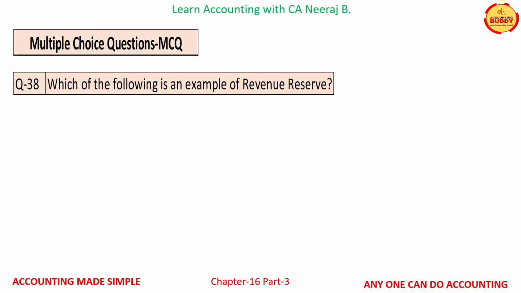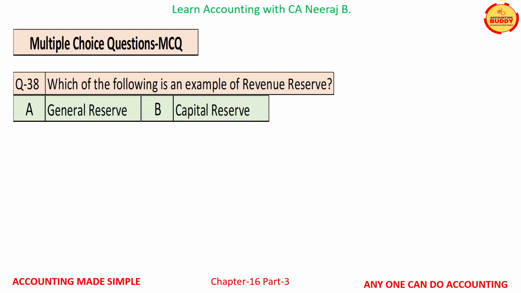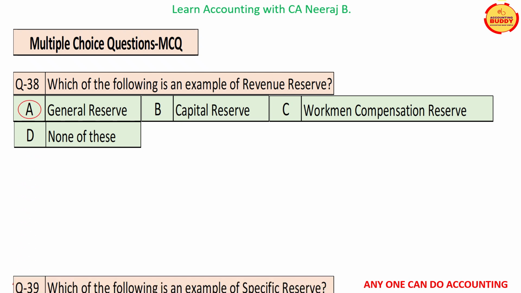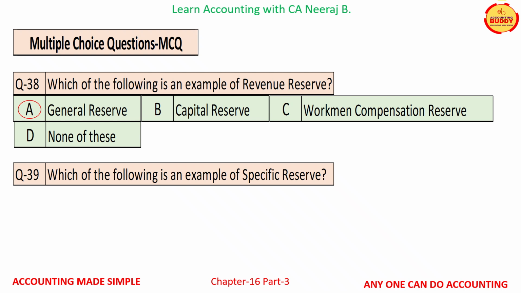Question number 38 is, which of the following is an example of revenue reserve? And the available options are option A, general reserve, option B, capital reserve, option C, workman compensation reserve, and option D, none of these. And the correct answer is option A, general reserve. Question number 39 is, which of the following is an example of specific reserve?